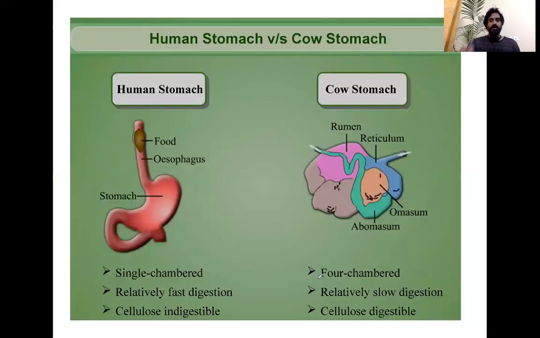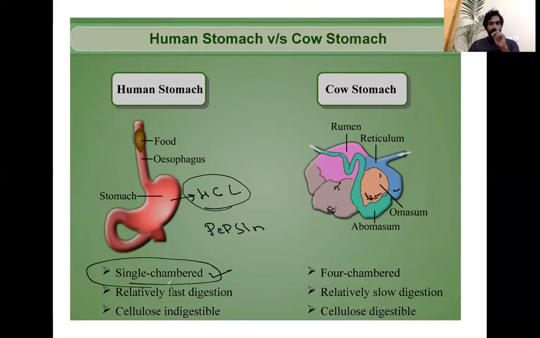So let's start. First we need to compare the human stomach and the cow stomach. We have talked about how food enters into the stomach through the esophagus, and in the stomach we have hydrochloric acid and even pepsinogen. If you see, our human stomach is just a single chamber.